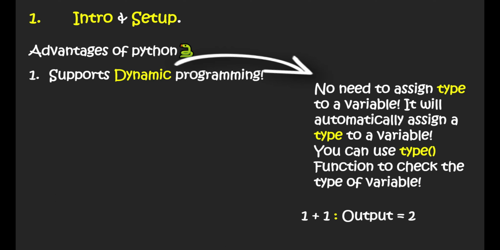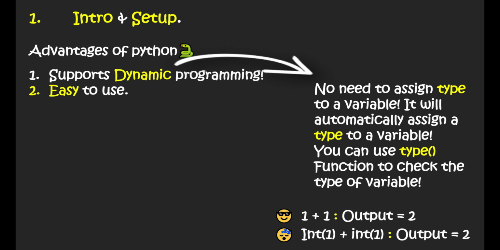But in other programming languages, we have to assign a type. Okay, so here I have written int, which means integer 1 plus integer 2, and then the output would be 2, otherwise we would get an error. So this is a far more convenient and fast way of coding, whereas this takes a lot of time.